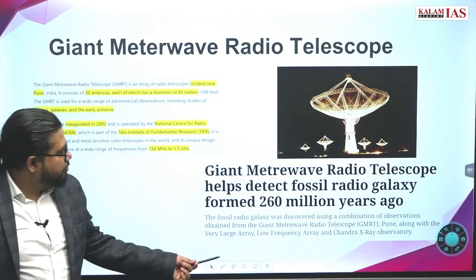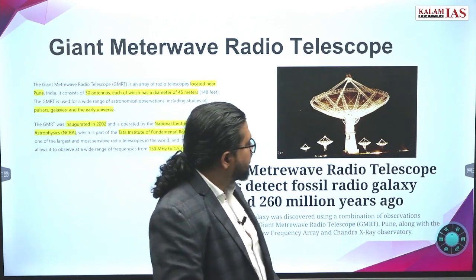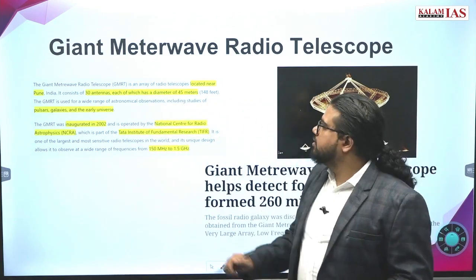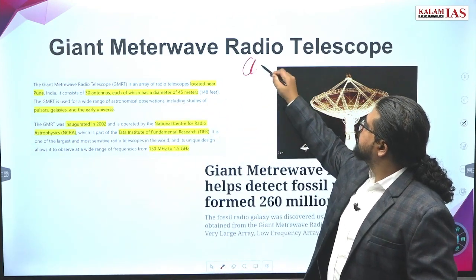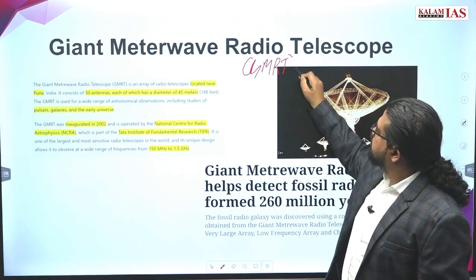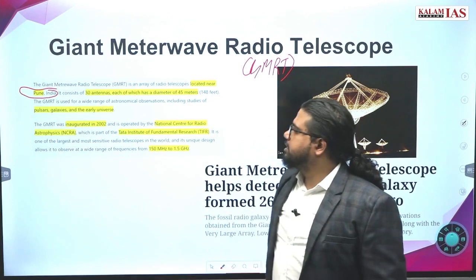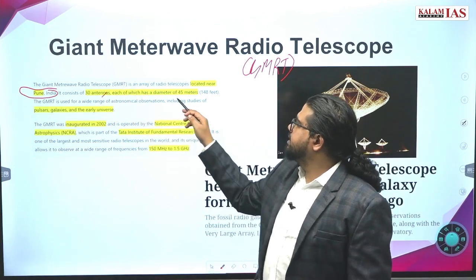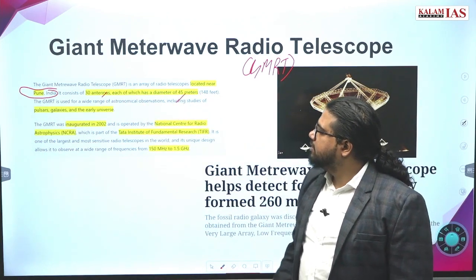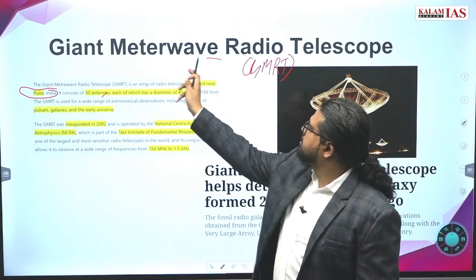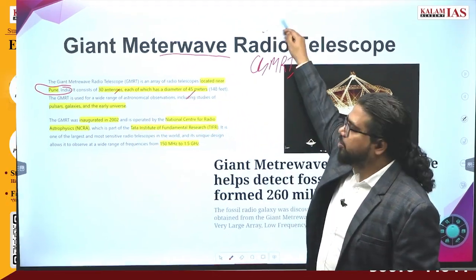Giant Metrewave Radio Telescope, GMRT. Where is it? It is located near Pune, in Maharashtra. It contains 30 antennas of 45-meter diameter. Which range will it observe? Meter wave radio waves.